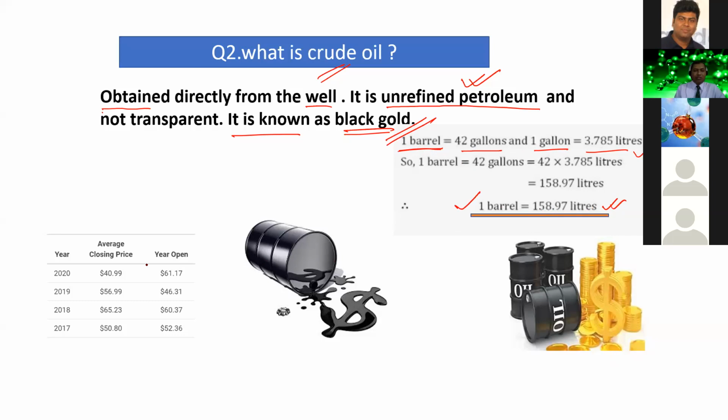And the price of one barrel of crude oil is 40 to $60. Now, because of the Corona situation, the price has decreased day by day, but normally the price of crude oil is 40 to $60. So it is called black gold.